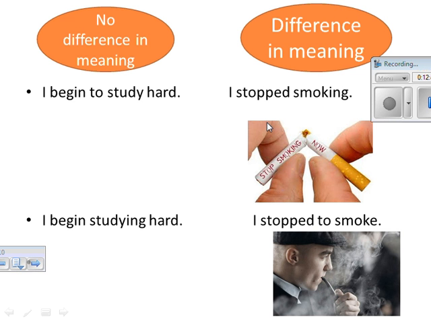So again, there are some verbs that when I use them with infinitive or gerund, there is no difference in meaning. But there are some verbs that have different meaning whether I use gerund after them or full infinitive. Okay, so the first one, stopped smoking, it means give up smoking. Stop to smoke, I stopped to smoke my cigarette.